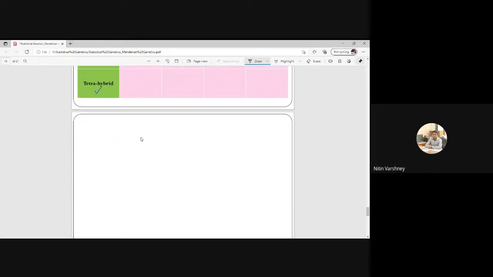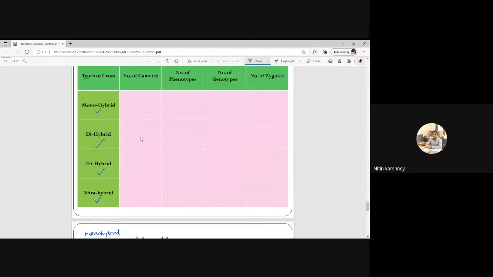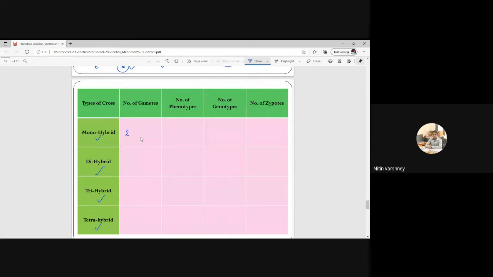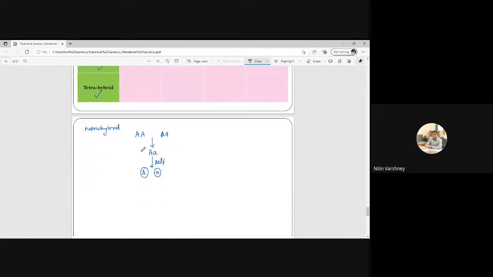So see, if I take monohybrid as an example. Okay, so what is monohybrid? See here, capital A, small a, and the offspring will be capital A, small a, and after selfing, how many gametes will be there? Capital A, small a. Okay, so how many gametes are there in monohybrid? Two gametes. Number of gametes is two.